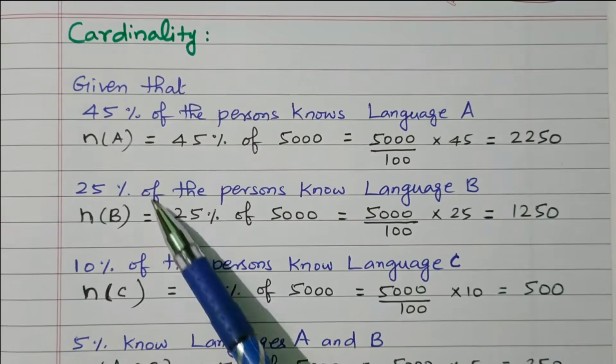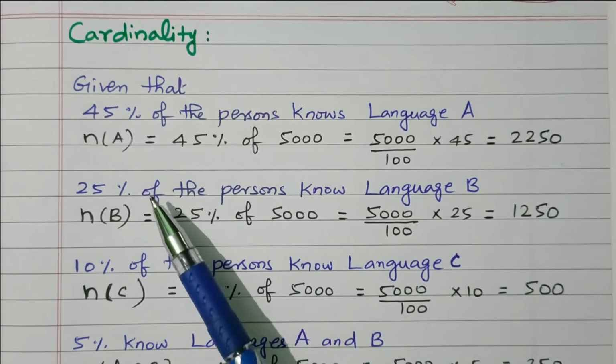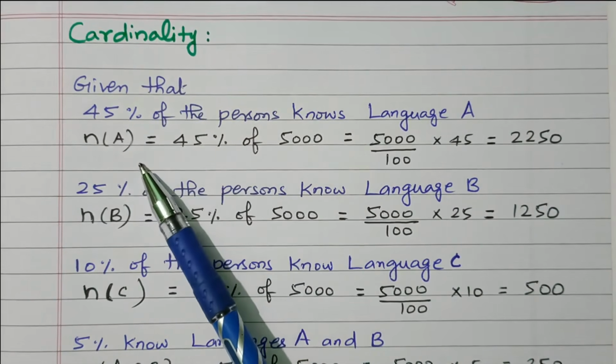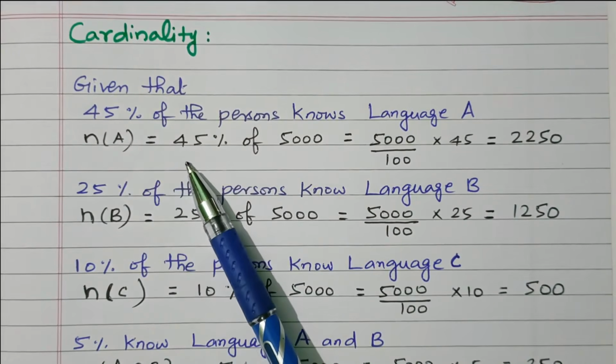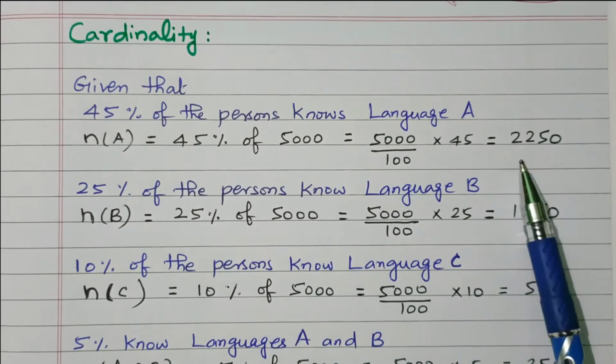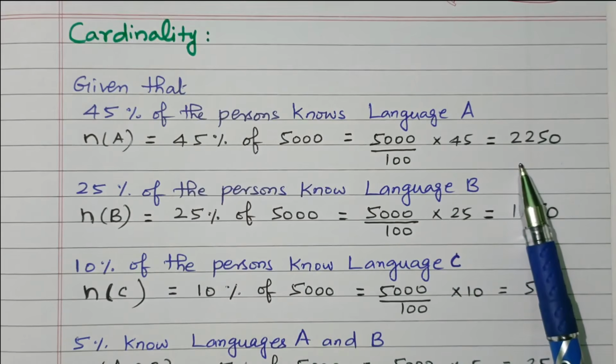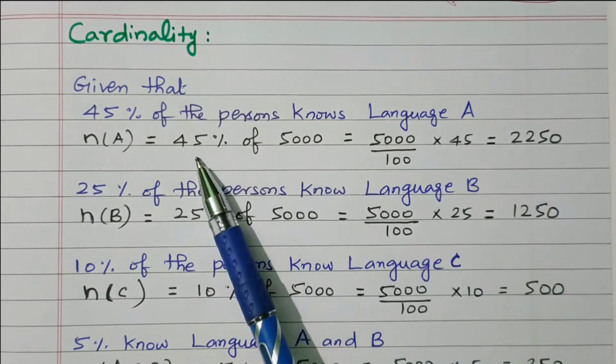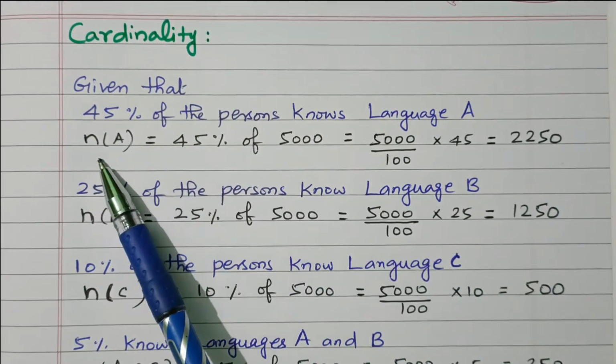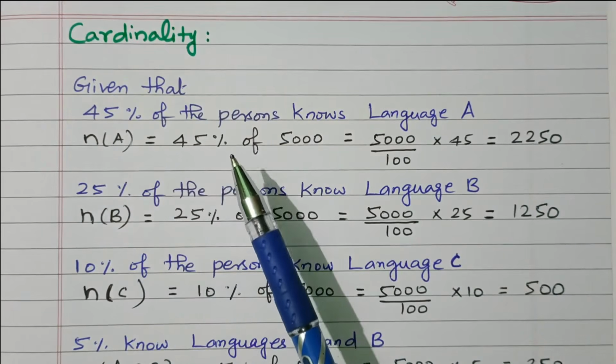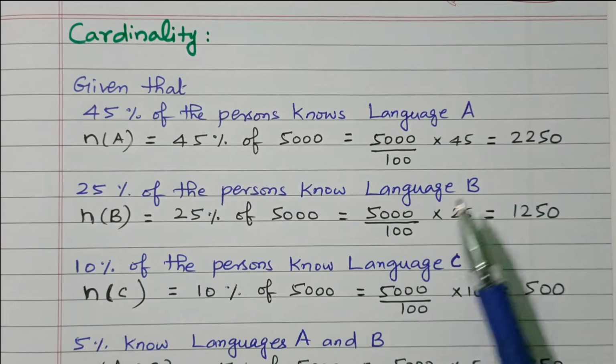First we'll see the cardinality method. From the given data, in this problem the percentage is given. Now we need to find the numbers. There are 5,000 persons available in the town. From the given percentages we need to find the number of persons who know languages A, B, and C.